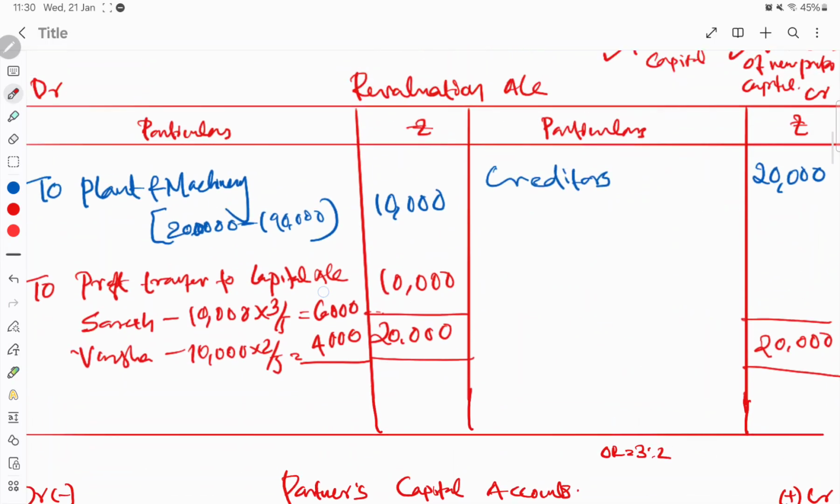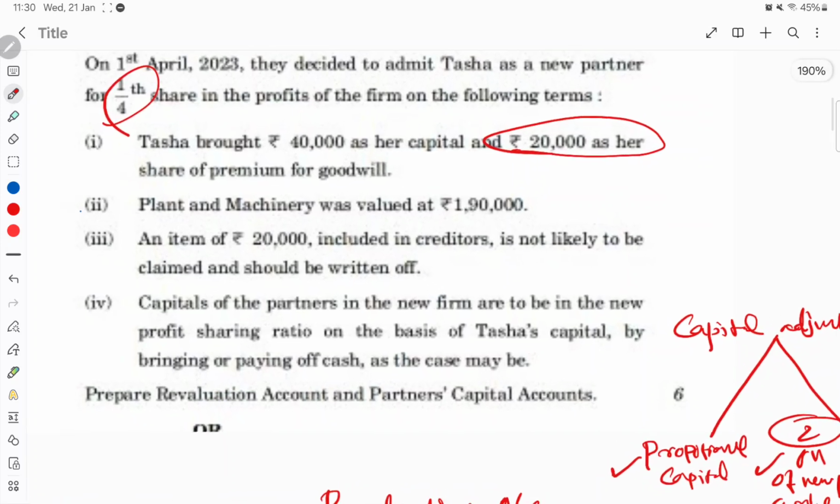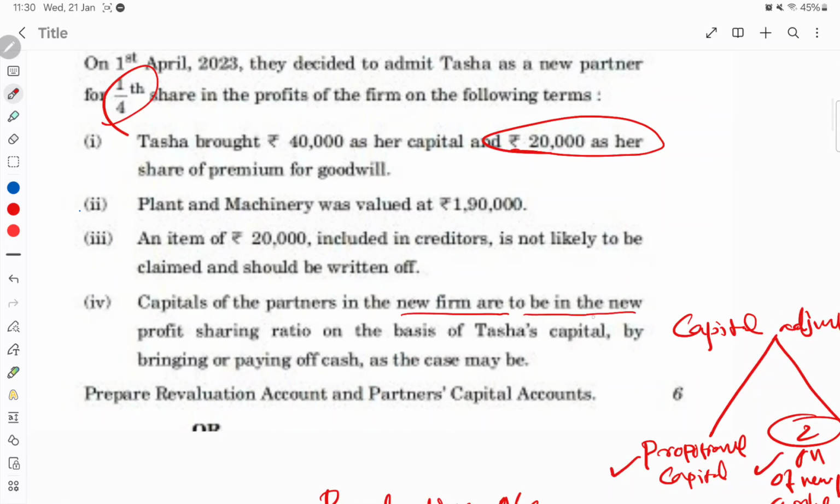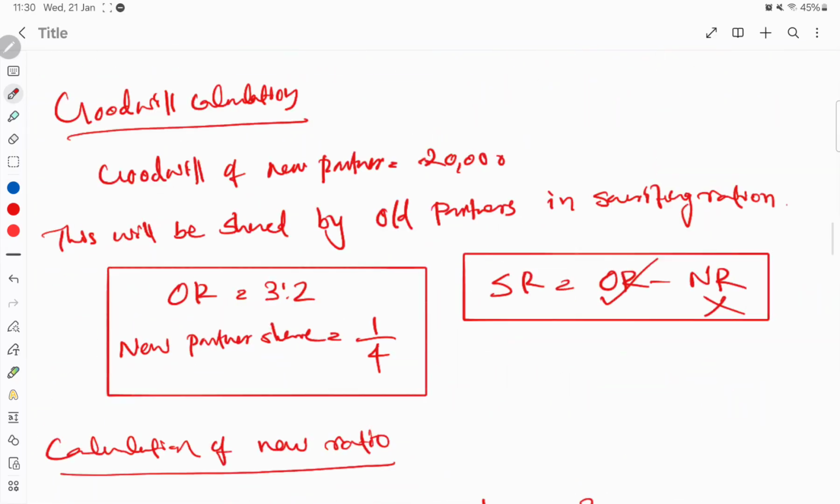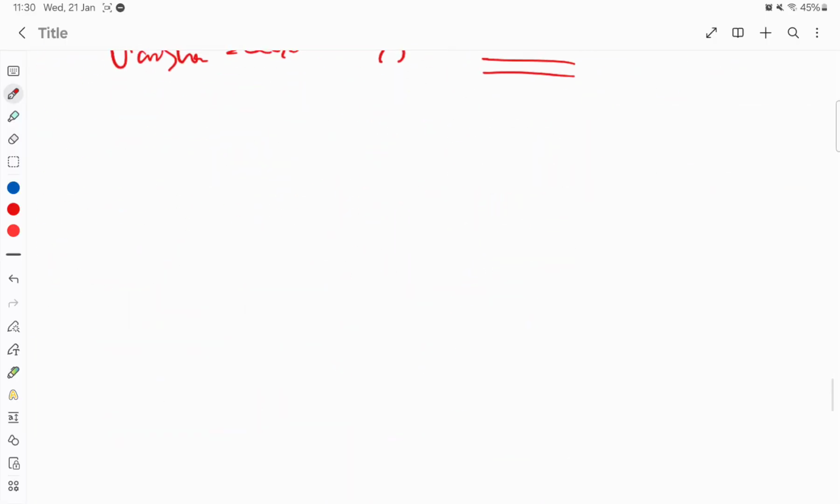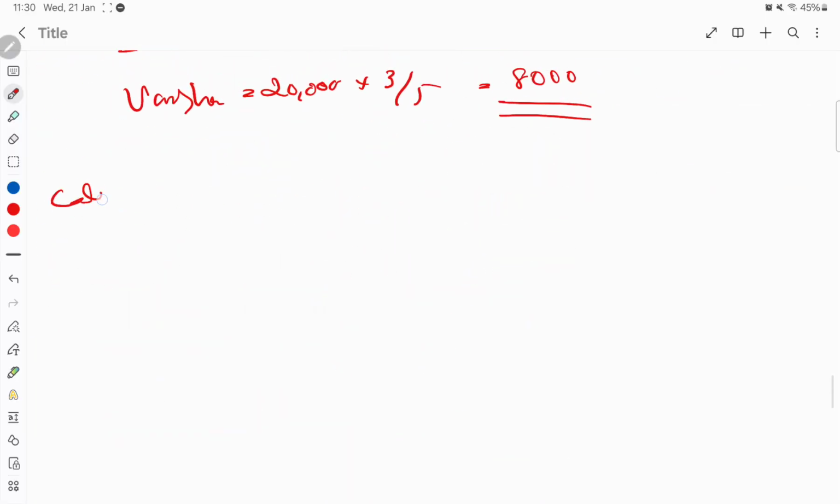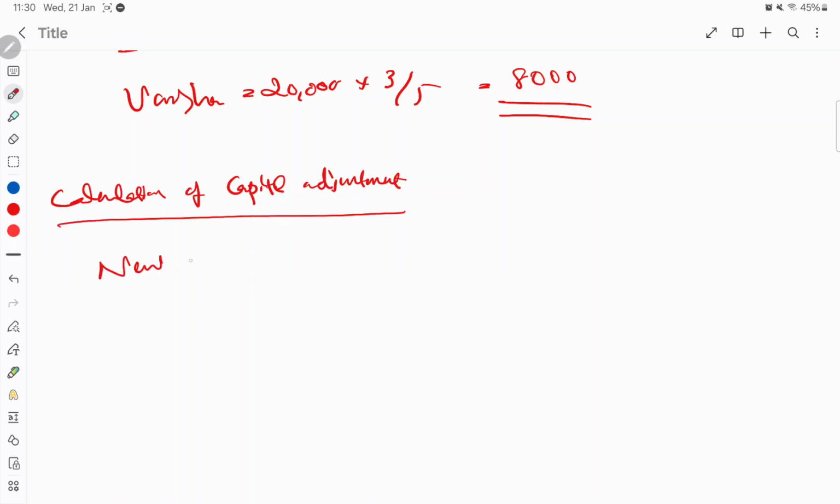See here, capital adjustment question here, it is the second method, right? The capital of the partners of the new firm is to be in the new profit sharing ratio, on the basis of the new partner's capital, bringing in or paying off cash as the case may be. So we need to calculate the new partner's capital, the new capital. So the calculation of capital adjustment. So new partner capital.